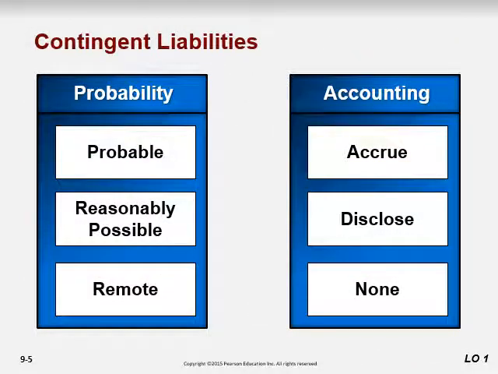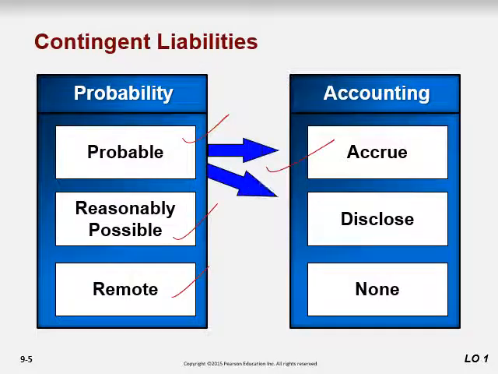And then contingent liabilities. We normally use probability. The accounting is that if the probability is high, then we can accrue it.